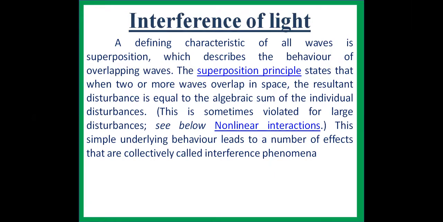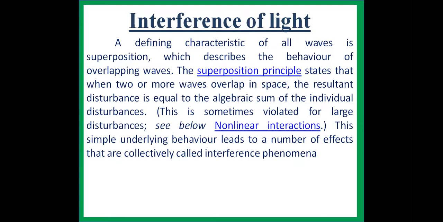This states that when two or more waves overlap in space, the resultant disturbance is equal to the algebraic sum of the individual disturbances. This simple underlying behavior leads to a number of effects that are collectively called interference phenomena. So let us discuss what the superposition principle is.